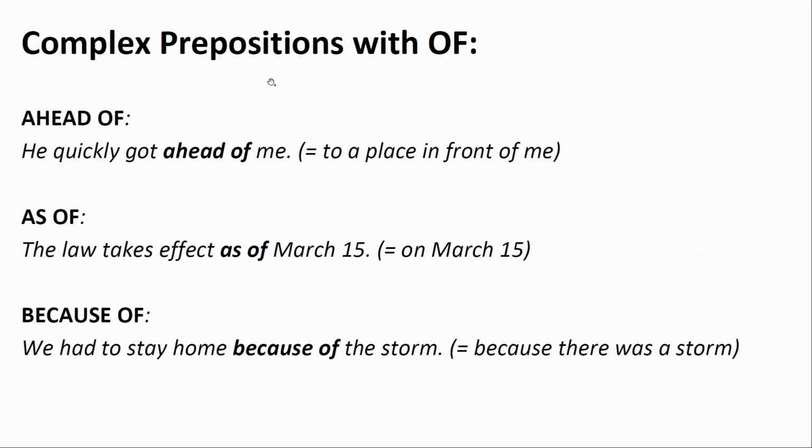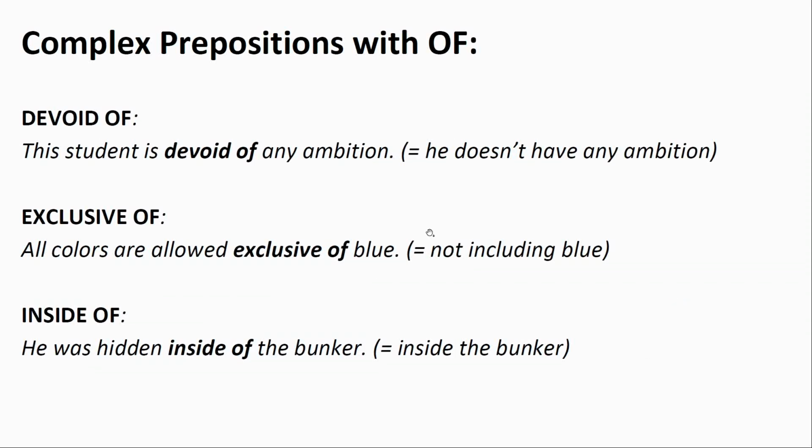Now some complex prepositions with of. Ahead of. He quickly got ahead of me. So, to a place in front of me. As of. The law takes effect as of March 15th. This means on March 15th. Because of. We had to stay home because of the storm. So, because there was a storm. Devoid of. This student is devoid of any ambition. This means he doesn't have any ambition.